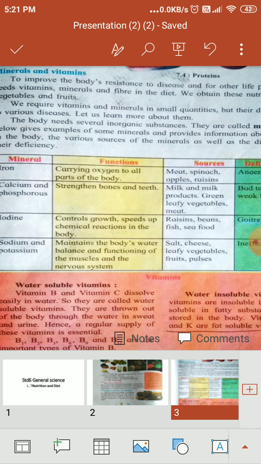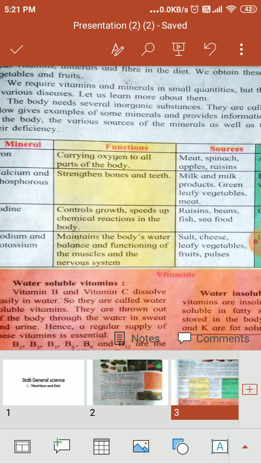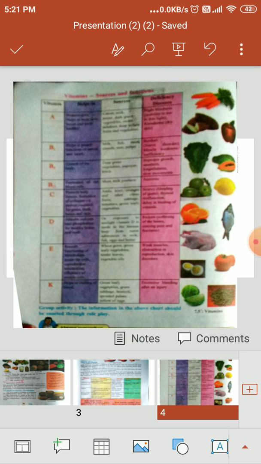But which are the water insoluble vitamins? They are not soluble in water. They get stored in the body. Vitamins A, D, E, and K are the fat soluble vitamins. So when we take these vitamins in our body, we take them with milk, with ghee, because they are soluble in these fats. Now turn on to the next page, vitamin sources and their function.